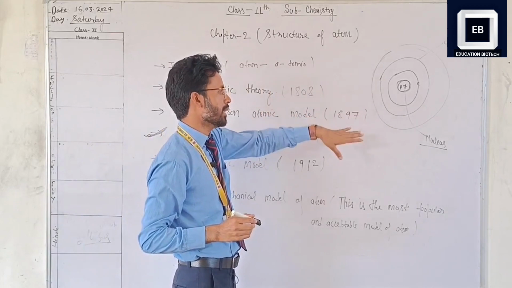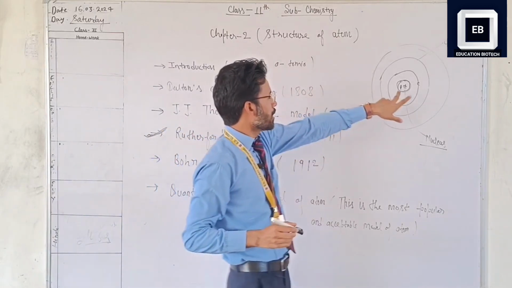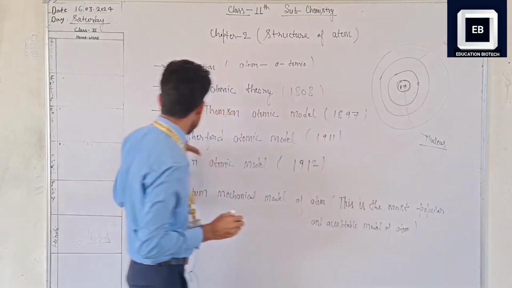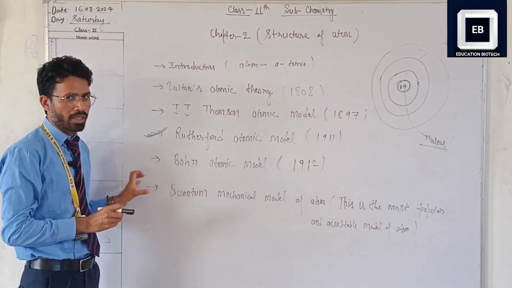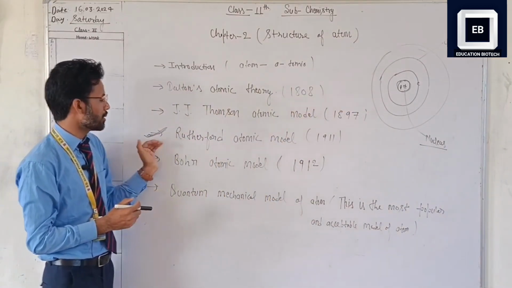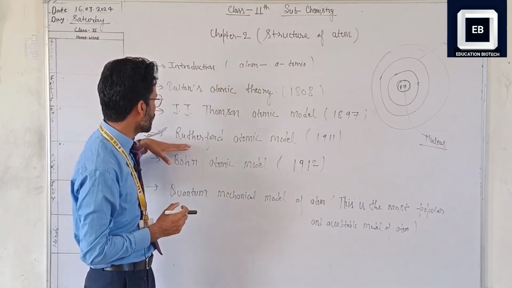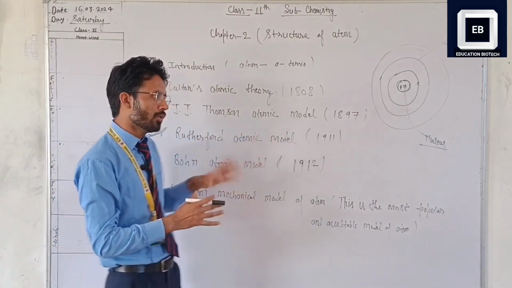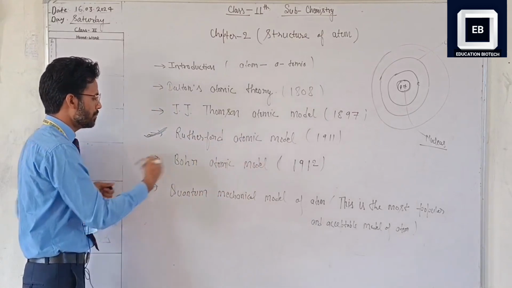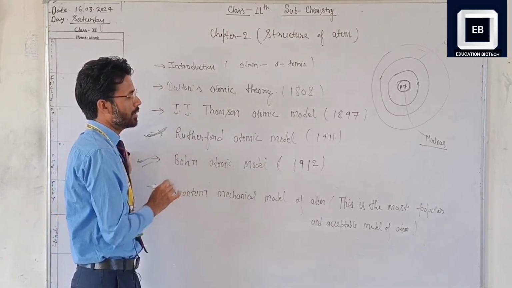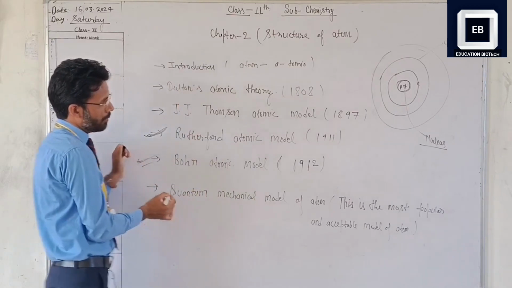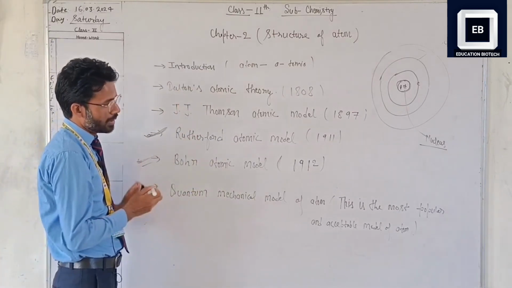From that experiment we understood the nucleus. After that we took a brief of the models, then discussed the Rutherford model in depth with the full diagram, then the superficial and introductory things, and then every atomic model in depth.